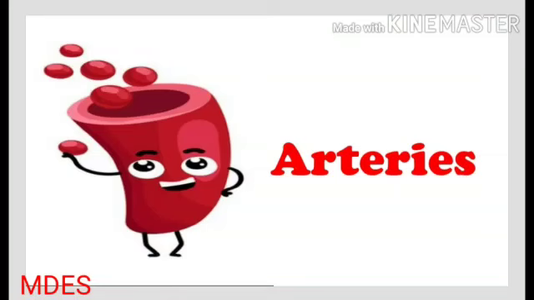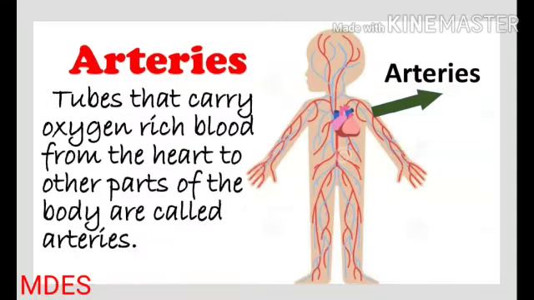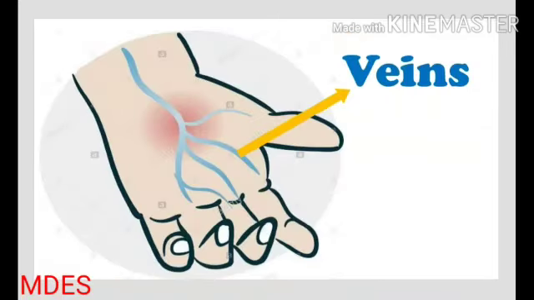Fourth, arteries. The tubes that carry oxygen-rich blood from the heart to other parts of the body are called arteries. Fifth, veins.